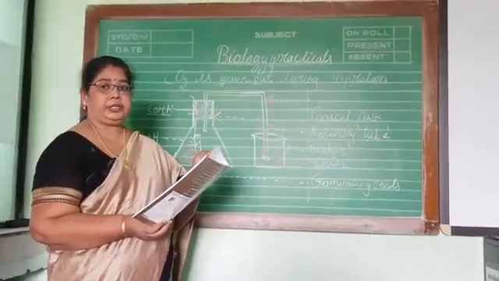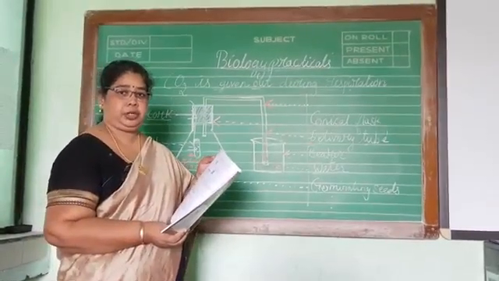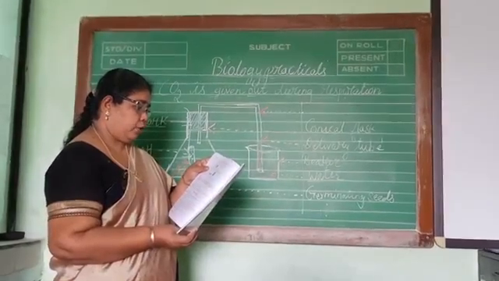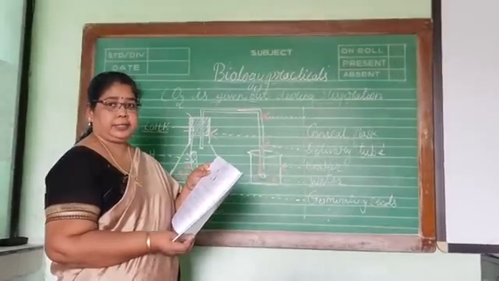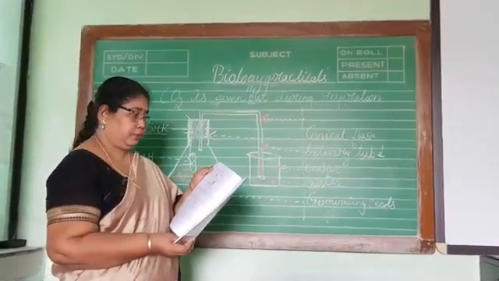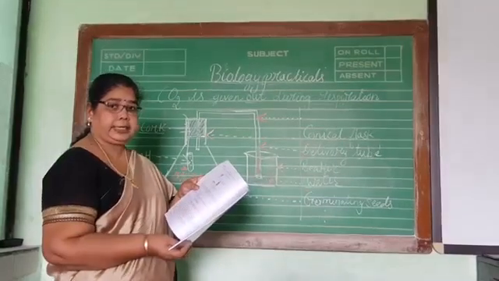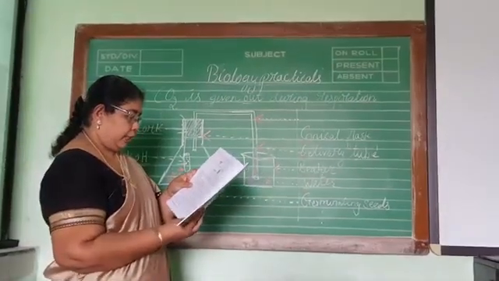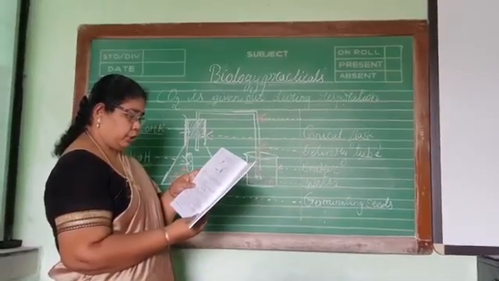Now first, the observation. After the procedure you will make the side heading as observation on the ruled page and you will write: after some time the level of water in the U-shaped delivery tube dipped in water of the beaker rises. So that is your observation. After observation leave one line and make the side heading as conclusion and you will write: germinated gram seeds in a conical flask release carbon dioxide during respiration.